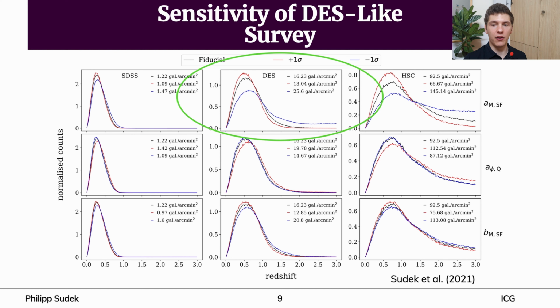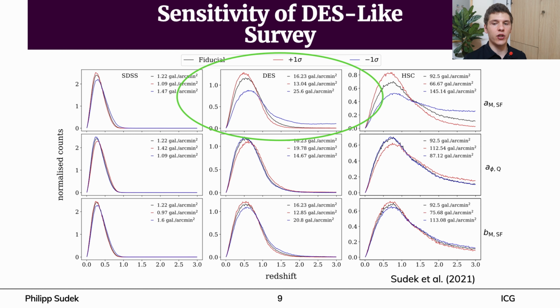Looking at the upper panel in the middle column, we see that decreasing AMSF by its error, the blue curve, results in a very distinct redshift distribution compared to the fiducial one, the black line. Also, the red curve, which corresponds to an increase of the parameter value, deviates from the fiducial curve. This indicates that for the application of simulated redshift distributions in future high-precision experiments, AMSF needs to be better constrained.